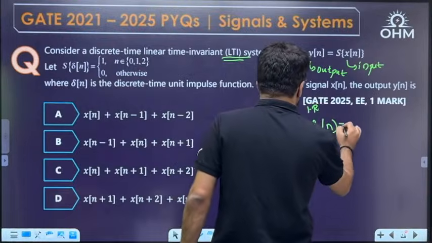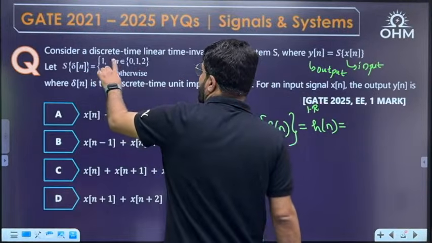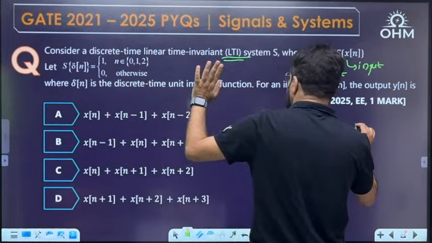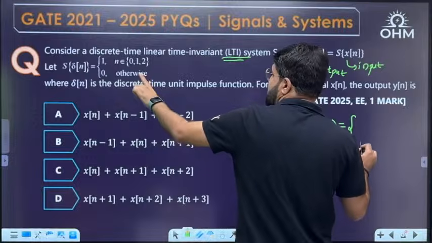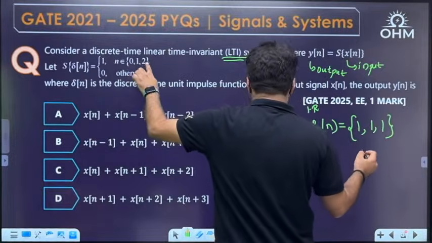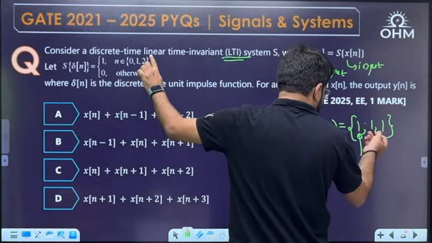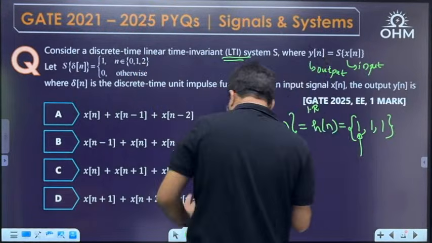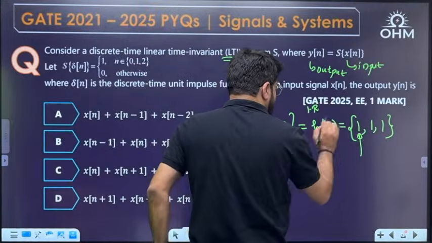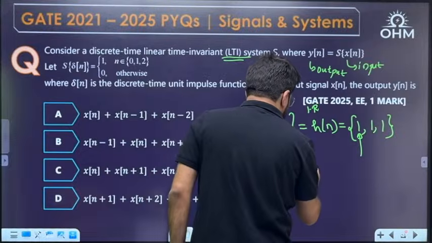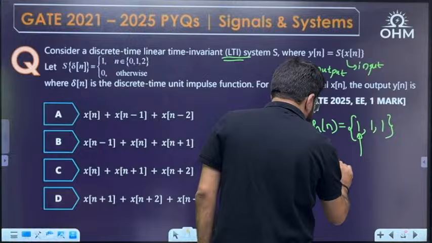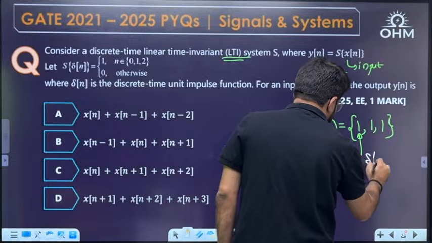So indirectly what they have given is the impulse response, which is equal to 1 only at three instances: n equal to 0, n equal to 1, n equal to 2. If you want, I can write it in sequence, it is 1, 1, 1. The value is 1 only, but for what value of time? Starting from the origin, I will mark it with the arrow, then 0 and then 1. Or better, I can write h[n] in the form of impulses. Impulse at origin, delta n. Next, the right shifted impulse at n equal to 1 is delta n minus 1. Next will be delta of n minus 2.